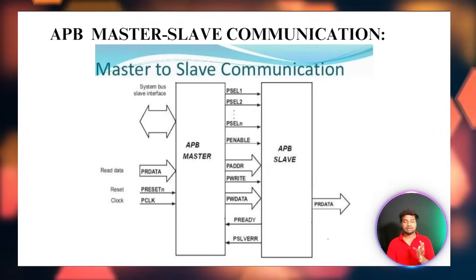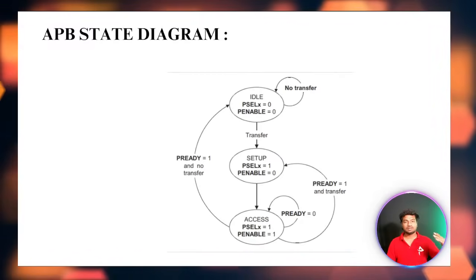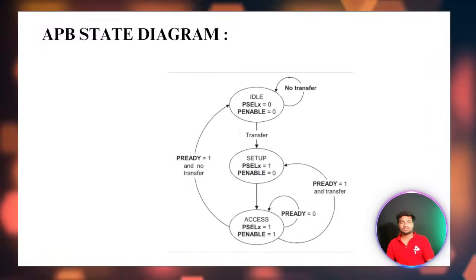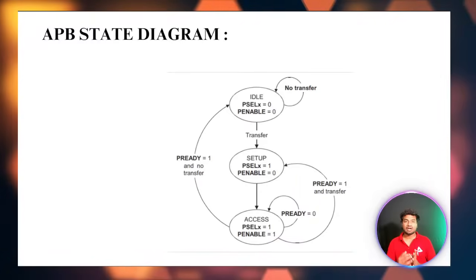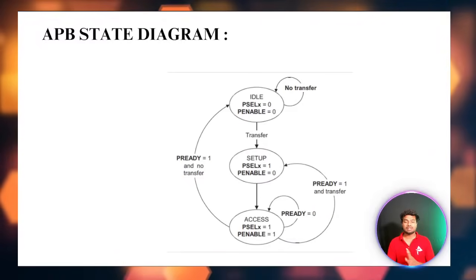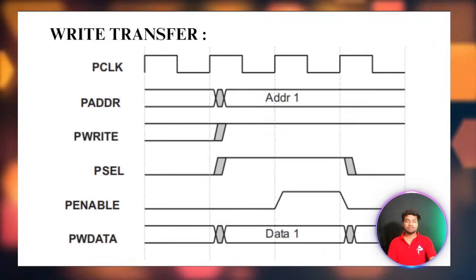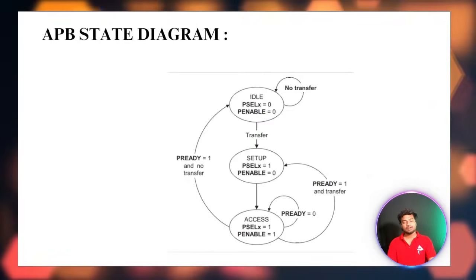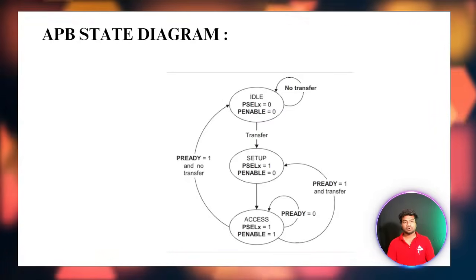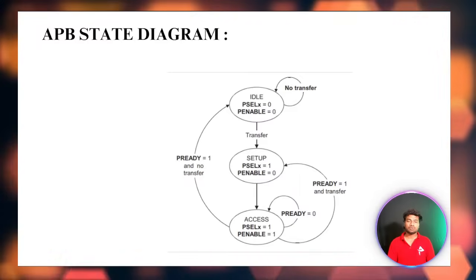Every protocol has an FSM. For example, I2C has the start state, address state, acknowledgement state, data state, acknowledgement state, and stop state. In the APB we have the idle, setup, and access states. We will see the waveform diagrams and signals in the upcoming classes, because each and every protocol is very important and makes big changes in the design.